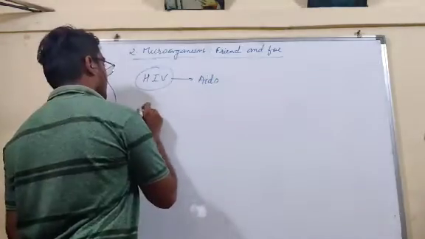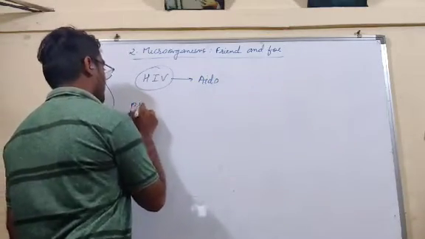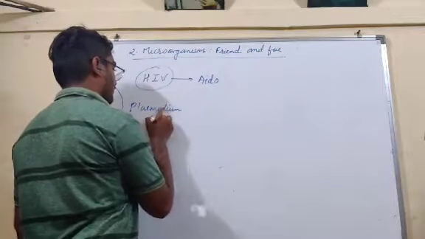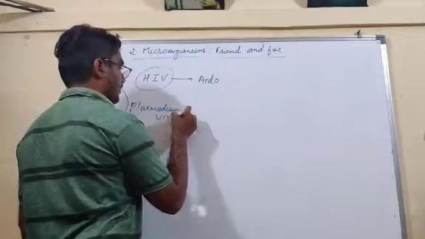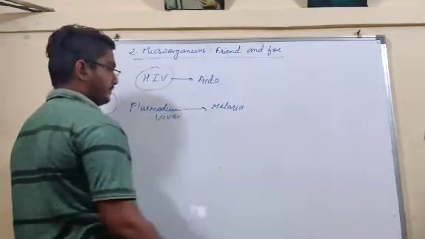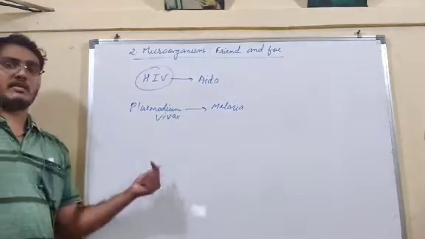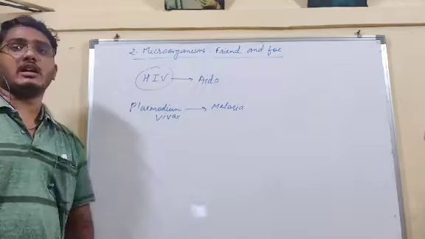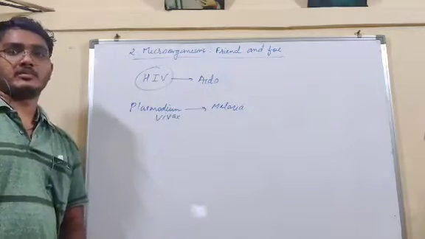After that, Plasmodium vivax causes malaria. Okay. This Plasmodium vivax is a protozoan, which is a microorganism which causes malaria. Okay.